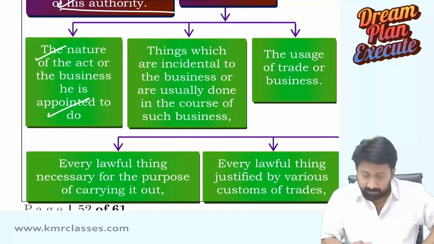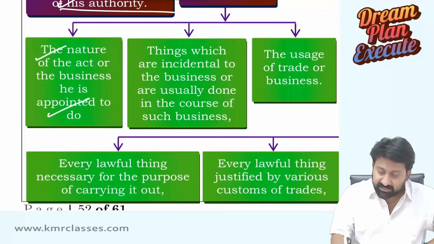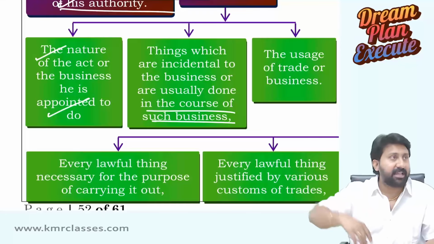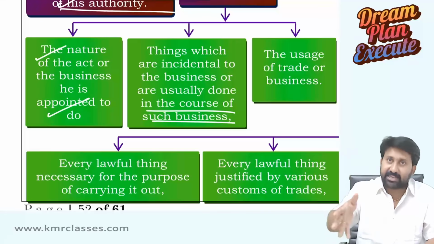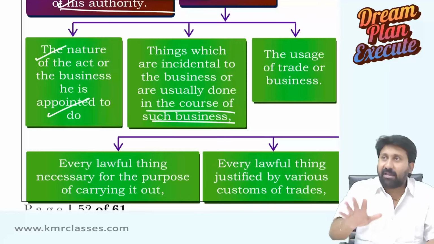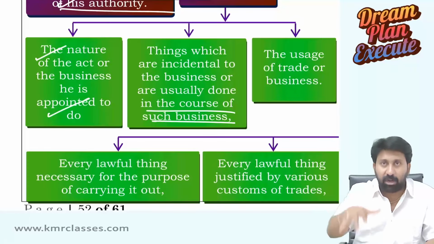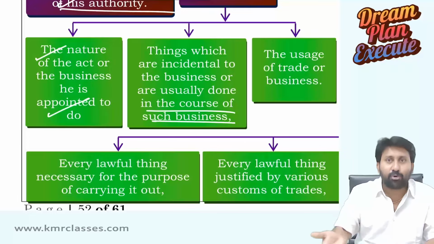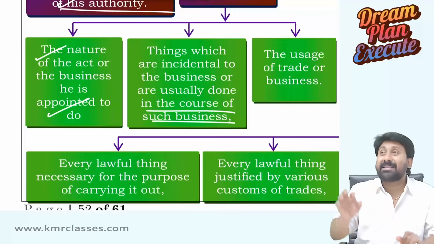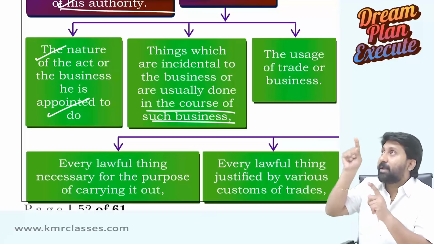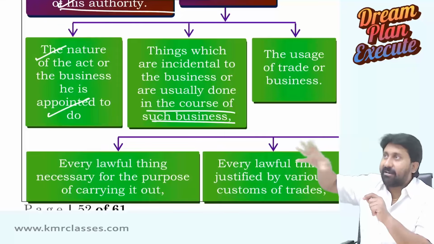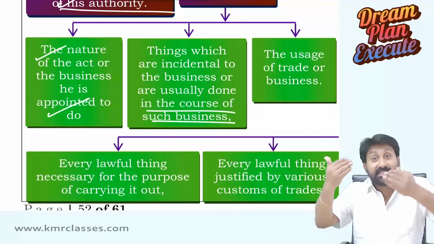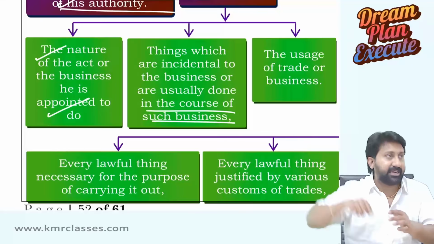Number two, things which are incidental to the business and are actually done in the course of such business. Generally, in the nature of business, different things they will do. For example, take the same construction business. Whenever labor is not coming every day regularly, we will recruit new labor. The principal need not tell that there should be 100 workers working on a building. If 90 come one day, what do you have to do? Normally, in construction, they will recruit another 10. That is the general implied power given to the agent.